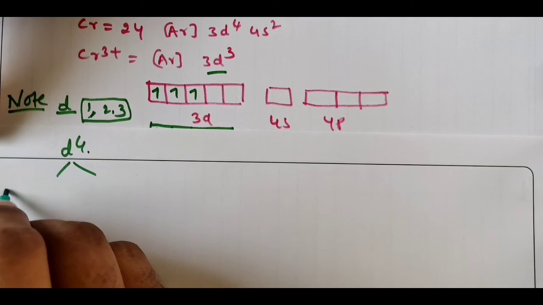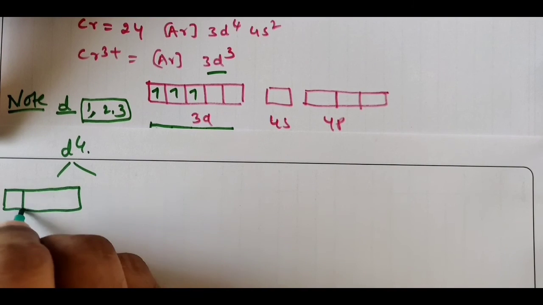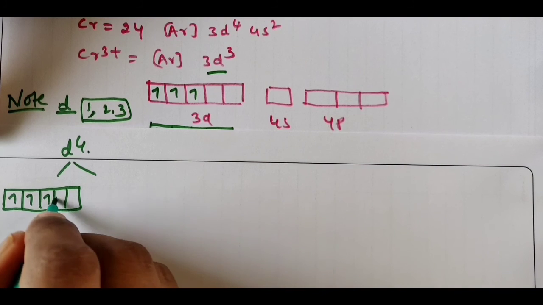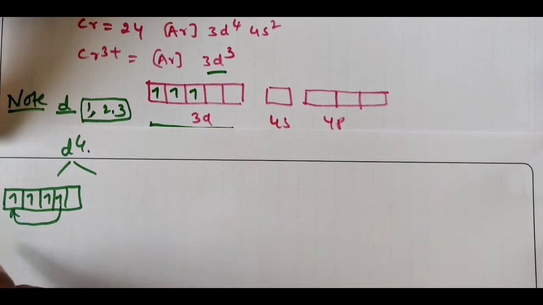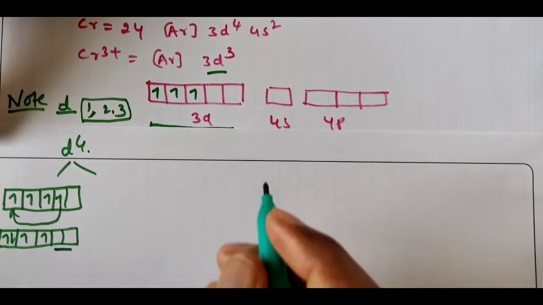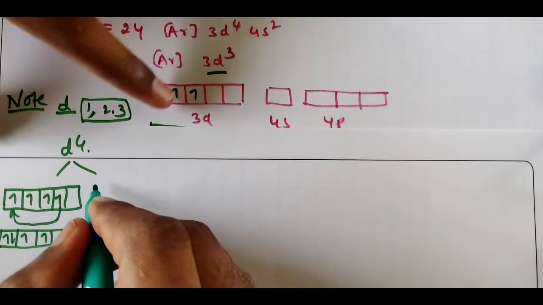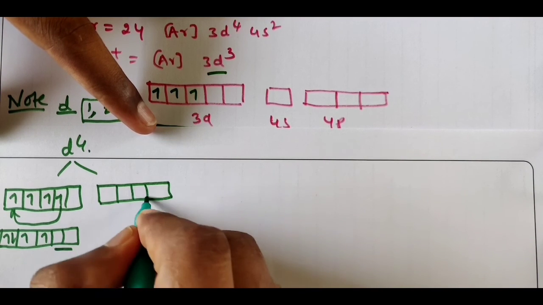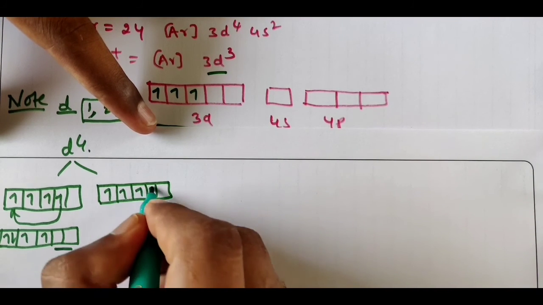One is pairing of electrons: 1 electron will get paired, and 2 vacant orbitals will be provided for the ligand. 1 2 3 4, so these 2 will remain. In the other situation, with 4 electrons, no pairing takes place and it will be as usual.